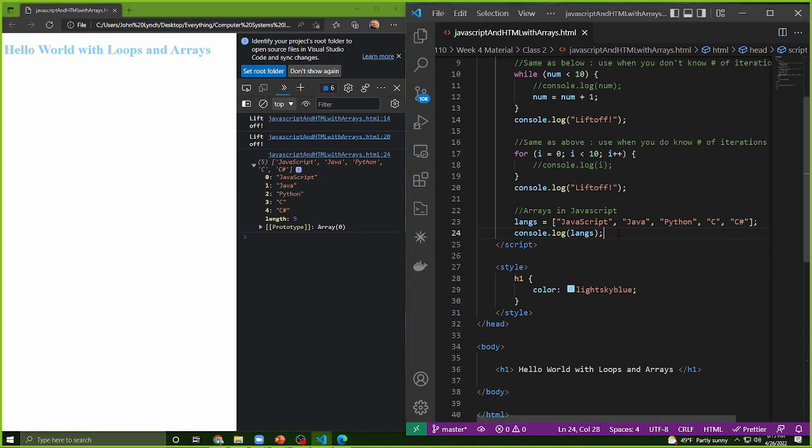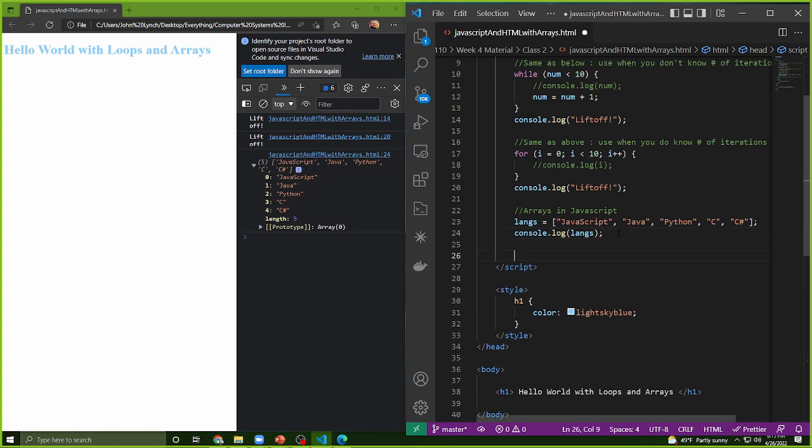Okay, cool. So that's kind of what an array is, and the reason that we use it is to make sure that we store things together a lot easier in order for us to look at them.